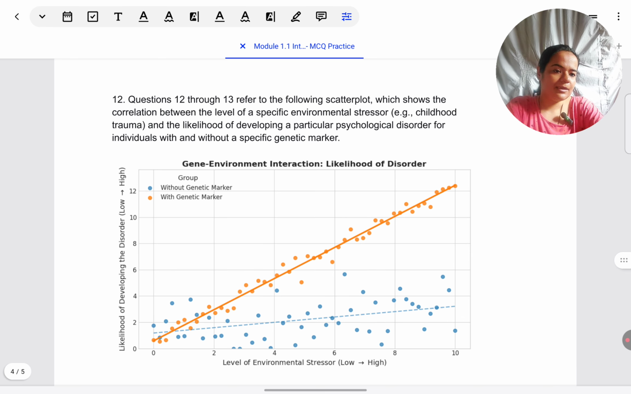Questions 12 and 13 are going to be about interpreting the scatter plot that we have in front of us. And then again 14, 15 are independent questions. So first let's deal with 12 and 13. Questions 12 to 13 refer to the following scatter plot.